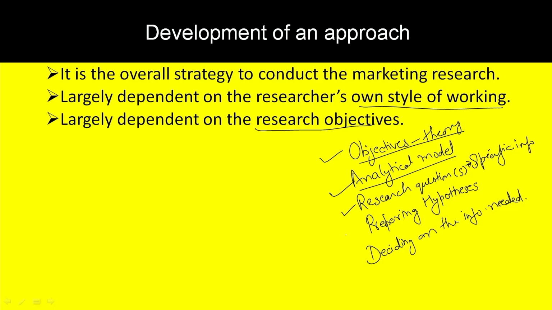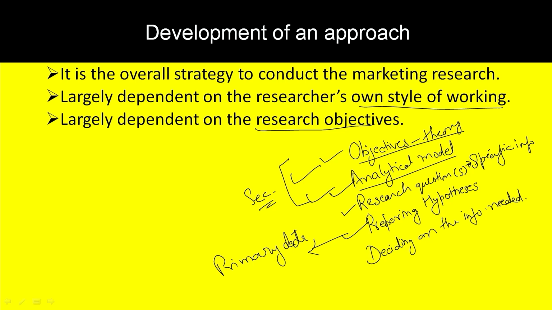Now next is preparing hypothesis. Hypotheses are unproven probable solutions to the problem in hand. These hypotheses are tested on the basis of primary data. Now the primary data has come into the scene. Till now, we were discussing only secondary data.